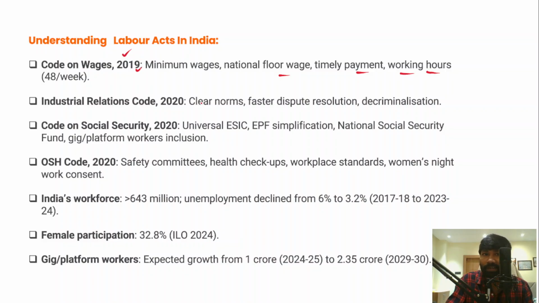And then what does the Industrial Relations Code 2020 deal with? If you look at the Industrial Relations Code of 2020, in fact, it has provided for clear norms.